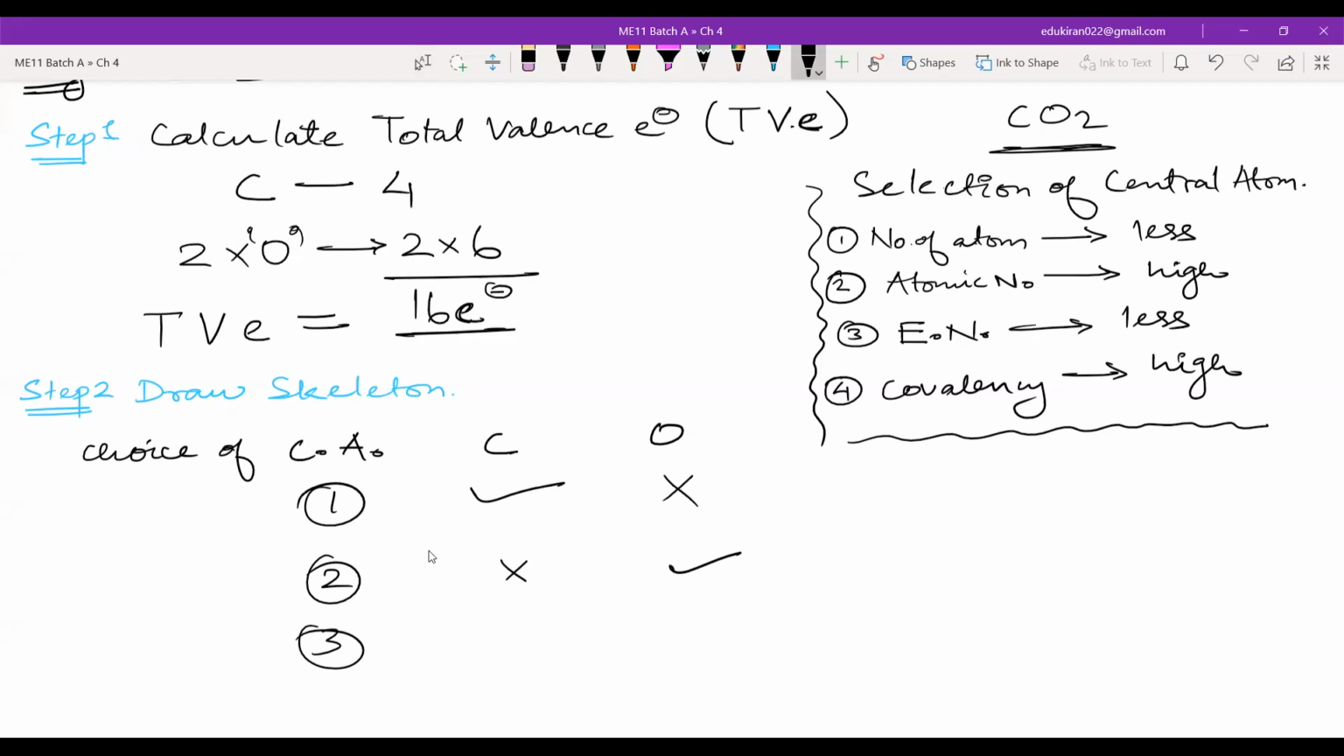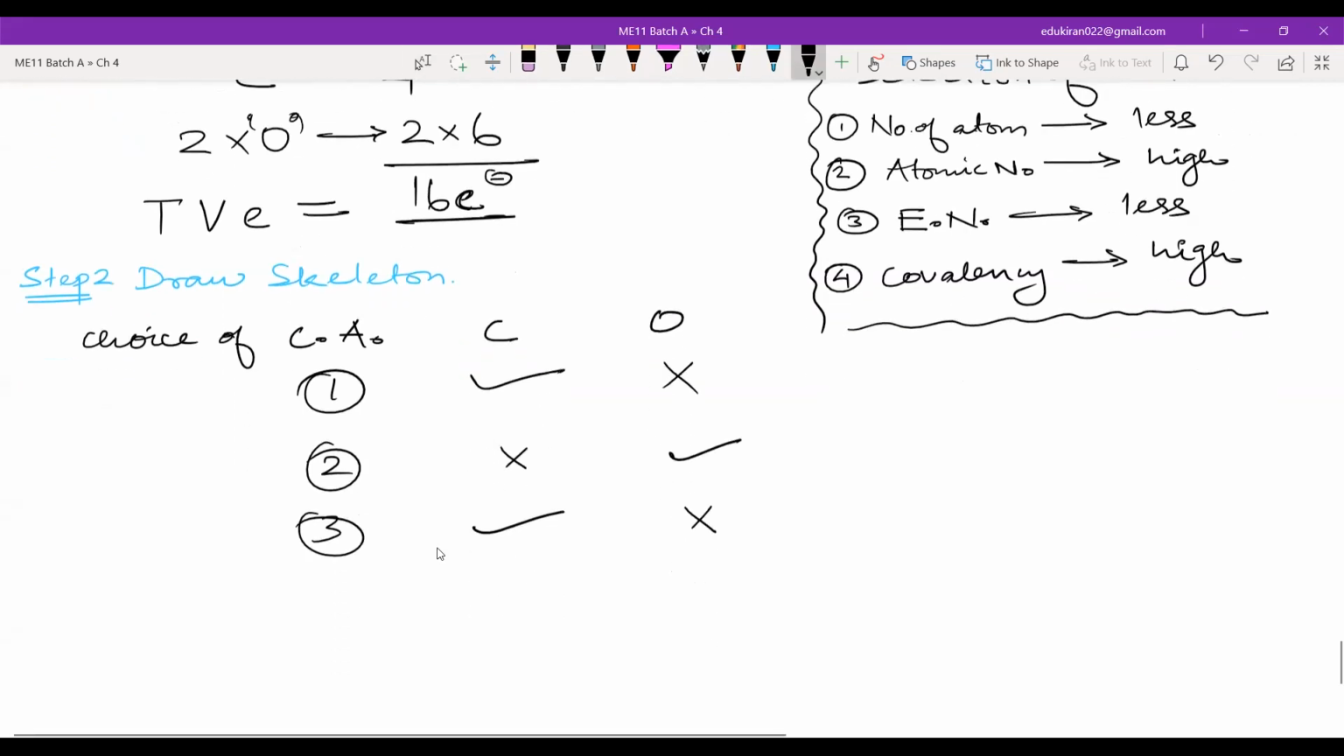Which is less electronegative? Carbon is less electronegative. Now the last is covalency. For now, you just remember covalency as valency. The valency of carbon is 4, and the valency of oxygen is 2. Here also carbon is winning and oxygen is losing, right? So